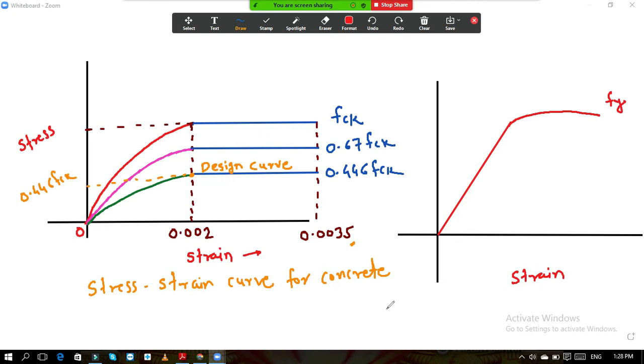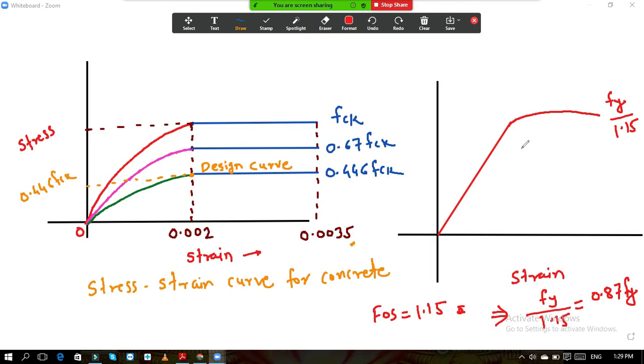Now if I apply the factor of safety for steel, 1.15, to this fy, then fy divided by 1.15 is 0.87 fy. Let us assume that this is fy divided by 1.15, because everywhere we are dividing by 1.15, so the graph will remain the same. There is no change in the graph.